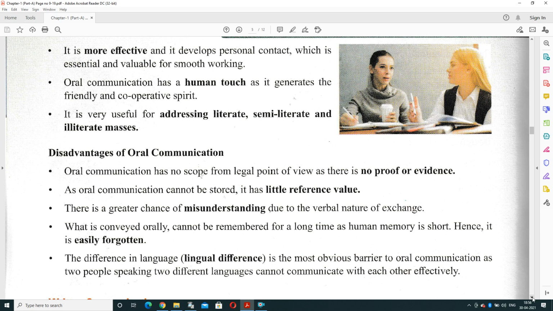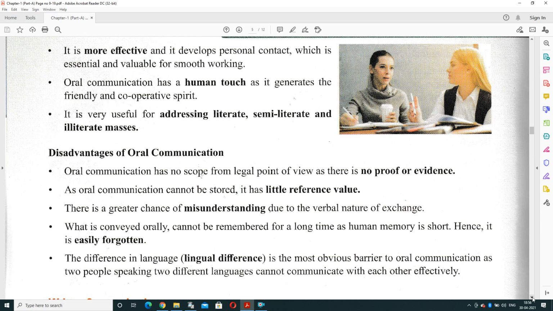Now there are some disadvantages also present in oral communication, like there is no proof of what you have spoken. It means there is no legal point of view if anybody asks you about proof later on. No evidence is there in case of oral communication. Oral communication cannot be stored, so it has little reference value, and there is a greater chance of misunderstanding due to the verbal nature of the exchange.